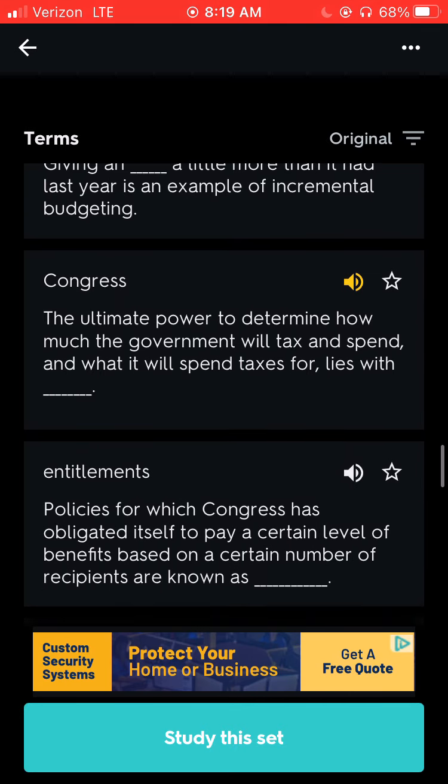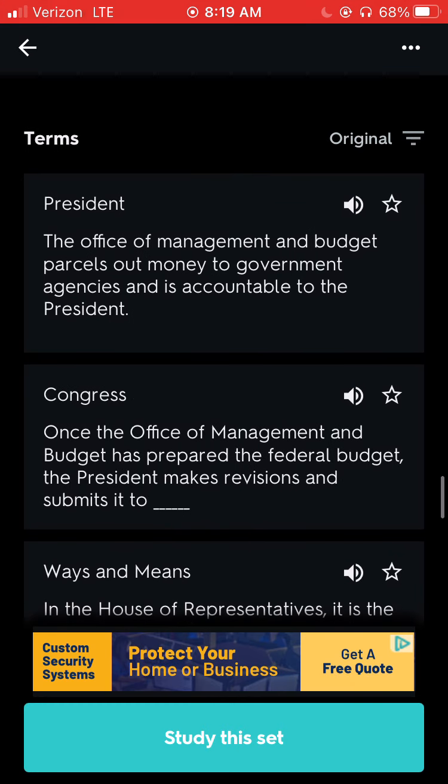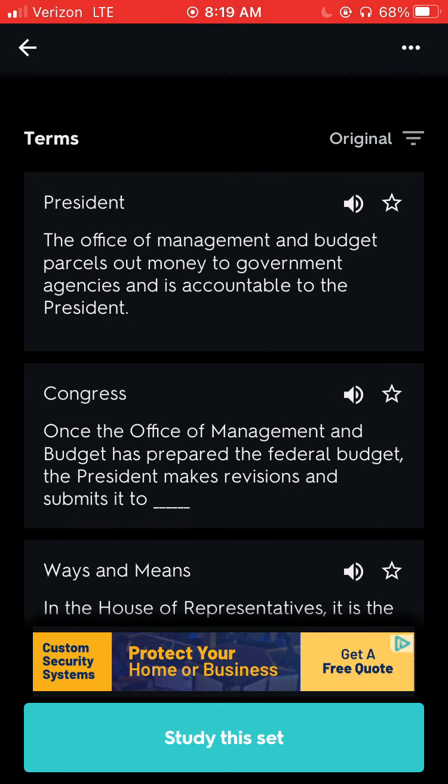Congress. The ultimate power to determine how much the government will tax and spend and what it will spend taxes for lies with blank. Entitlements. Policies for which Congress has obligated itself to pay a certain level of benefits based on a certain number of recipients are known as blank. Office of Management and Budget. The levels of executive agencies send their budget requests to the blank.